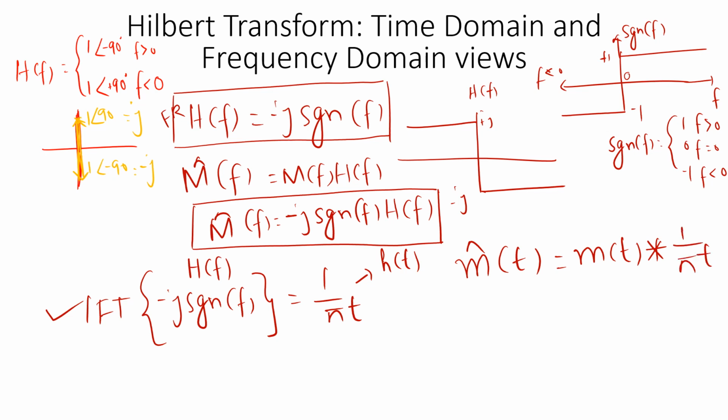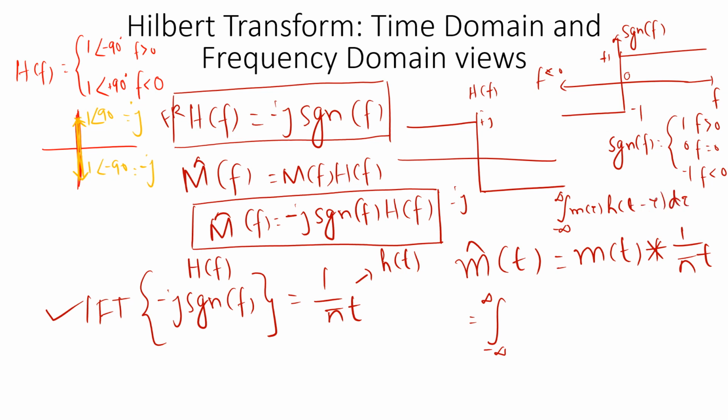And we have seen the convolution in the previous slide. Maybe I'll just go back to the previous slide. Okay, fine. So the convolution integral is equal to the integral from minus infinity to infinity of m of tau times h of t minus tau d tau.